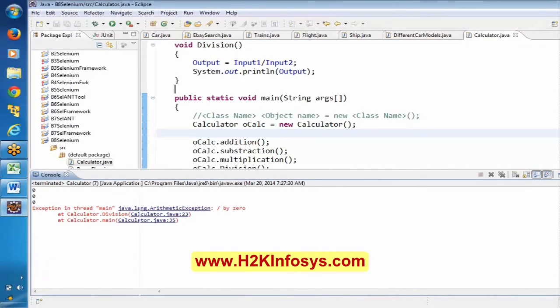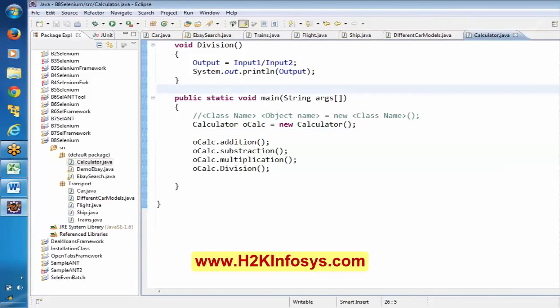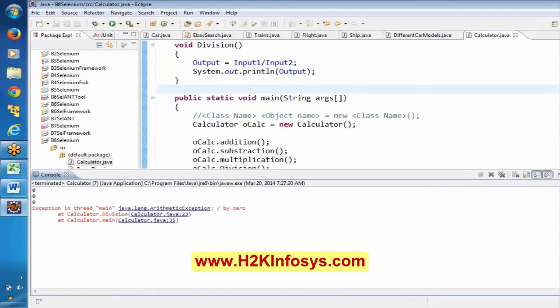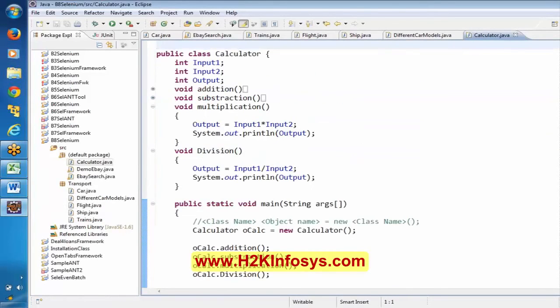Okay. What happened here? We are directly trying to execute. Can any one of you guess what is the problem over here? Any guesses? Yes, that's correct, Priya. Here we did not give the inputs. We did not give this input 1 and input 2. Without giving the inputs, we are trying to execute the script. That's the reason it was throwing an error here.